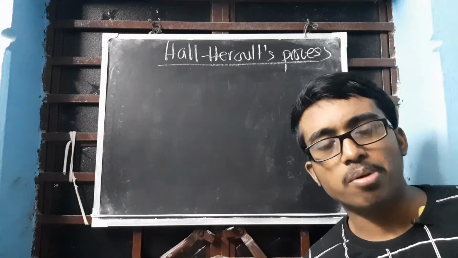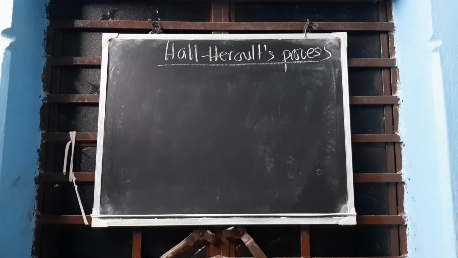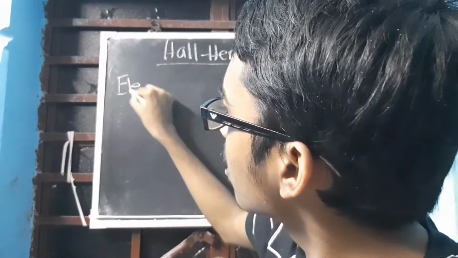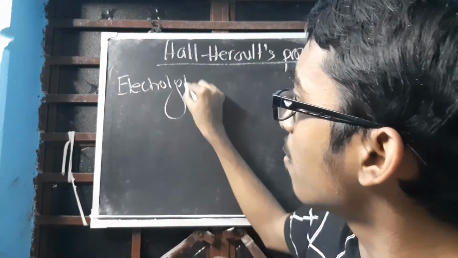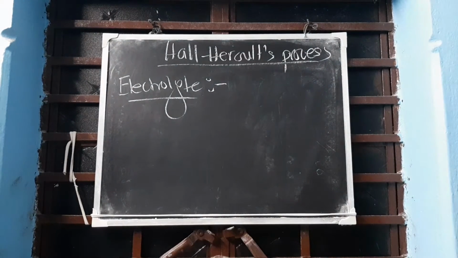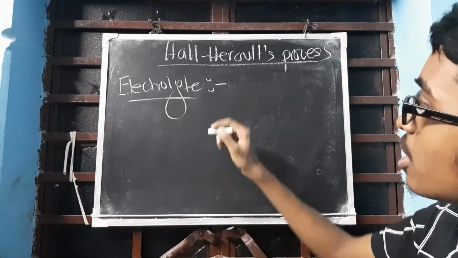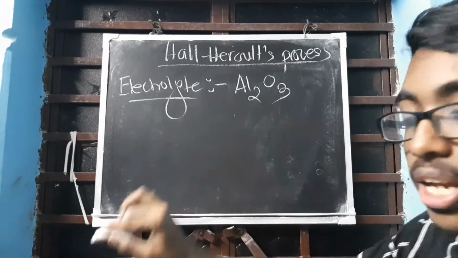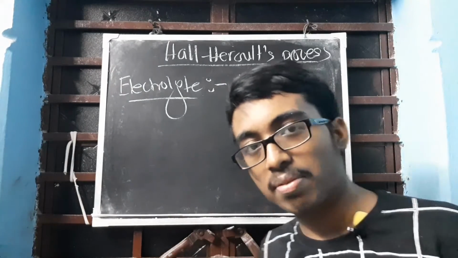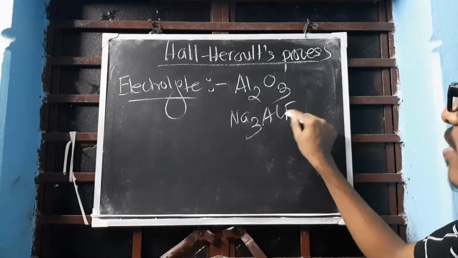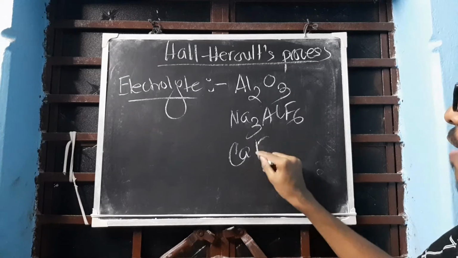A kind of electrolysis. Okay. Electrolyte. The first thing is very important. Electrolyte. This question is often asked in the exam: state the electrolyte for Heroult's process. What do we really write? You have to mention Al2O3, otherwise the reaction will not proceed. What else? Only Al2O3? Wrong. Nothing will be given. You also have to write Na3AlF6 and CaF2.